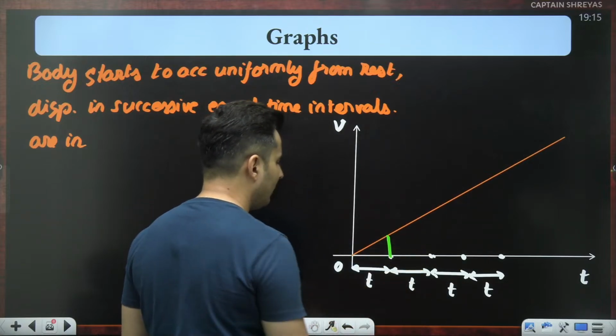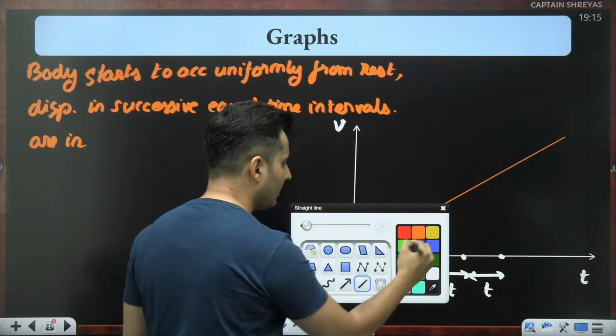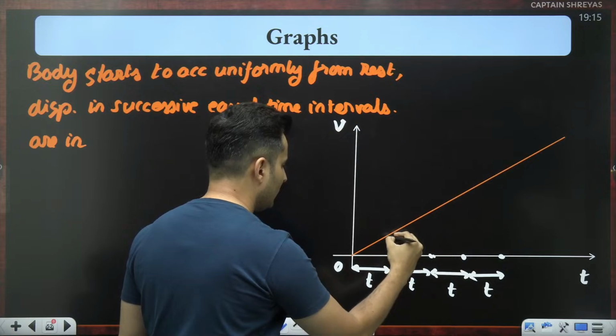Because the area under each graph, what will it give me? It will give me the displacement, right? So check this out.